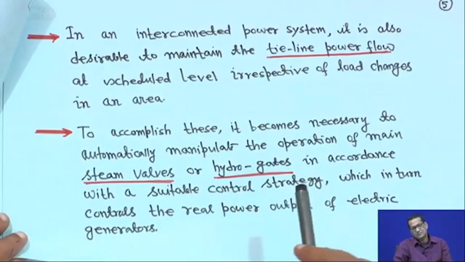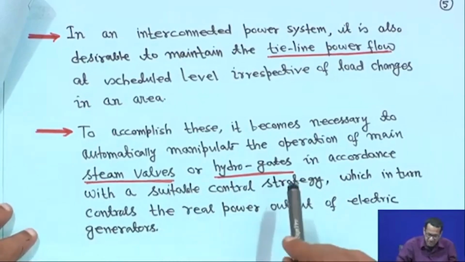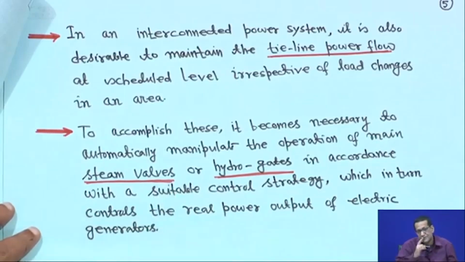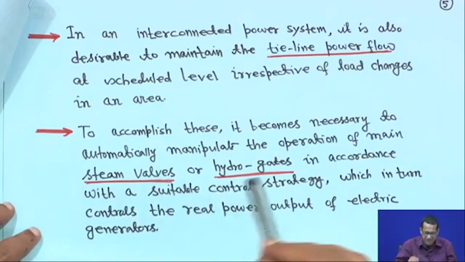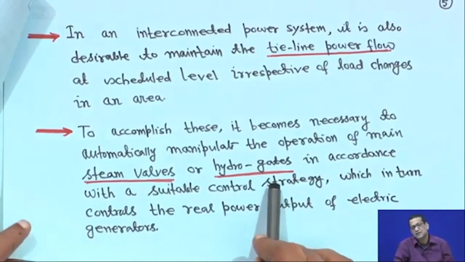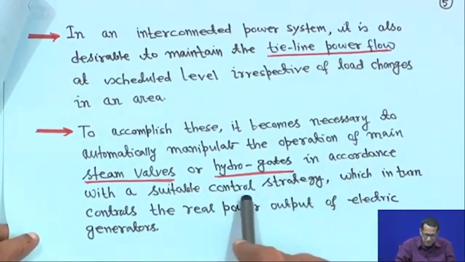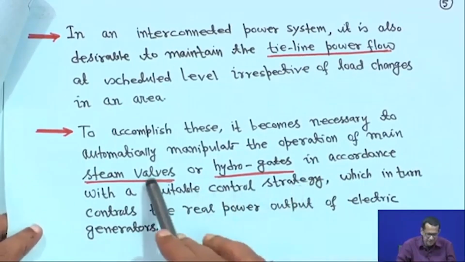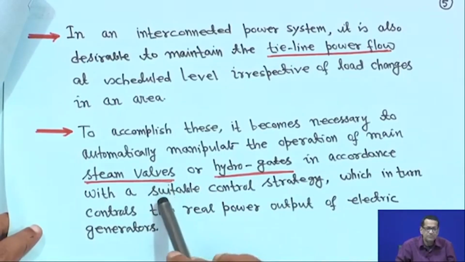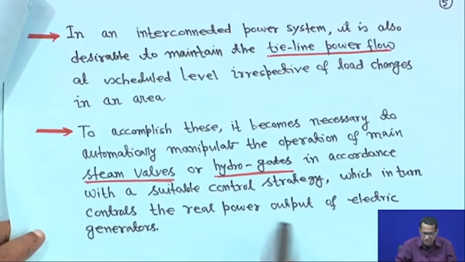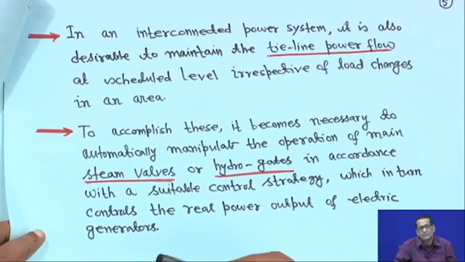In the case of a steam turbine it will be the steam valve, or hydrogates, because if you open the steam valve, then more steam input will be there. If you close it, steam input will be less. Or if you open the hydrogate, more water input will be there to the turbine, in accordance with a suitable control strategy. Whether speed is decreasing or increasing, according to that it will receive the signal, and the valve will close or open, or the hydrogates for a hydropower plant will open or close, which in turn controls the real power output of the electric generator.